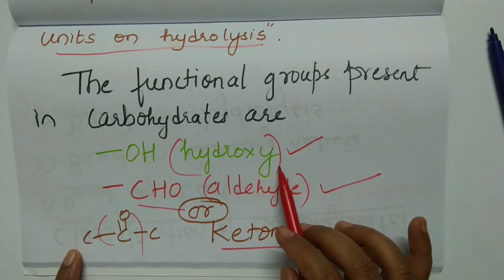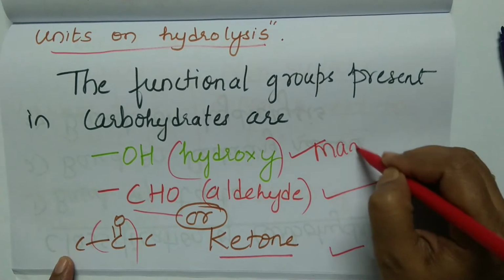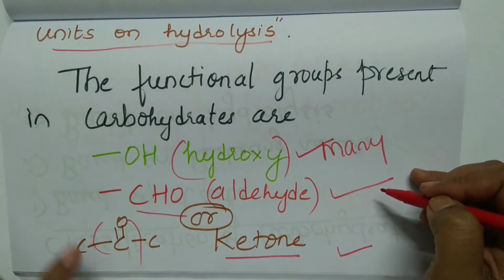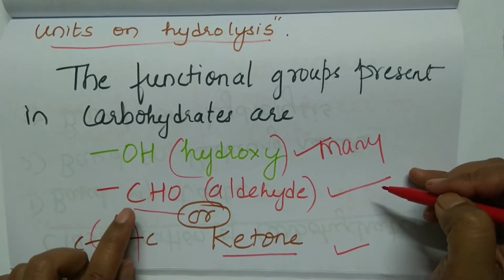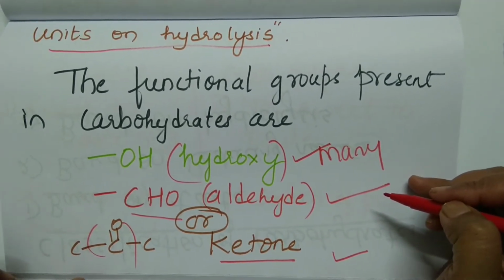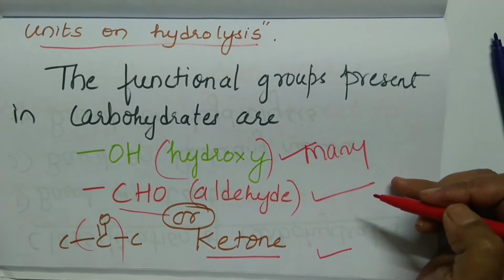And how many hydroxyl groups are there? Poly. Poly means many. So there will be many hydroxyl groups along with an aldehydic group or ketonic group. You cannot have both aldehyde and ketone in a carbohydrate. If you have both together, then it is not a carbohydrate.